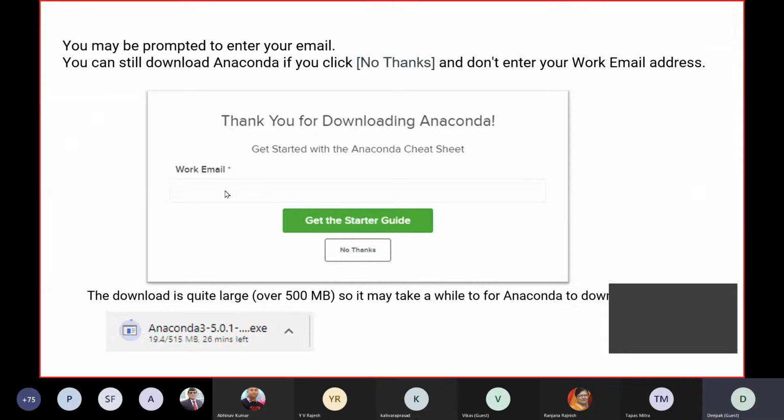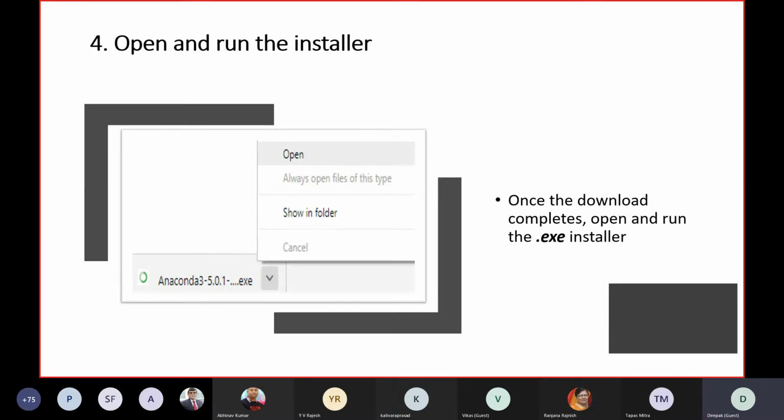And it will ask for your work email, but that's not mandatory. If you want, you can give it, or otherwise you can just click on no thanks, and it will start downloading. The version which I downloaded was around 500 MB. But nowadays the version which they are packaging is around 435 or 485 MB. So definitely it will take some time for downloading. That's why I'm telling you, please note down the steps, go through the website and download it in the recess time or in the free time.